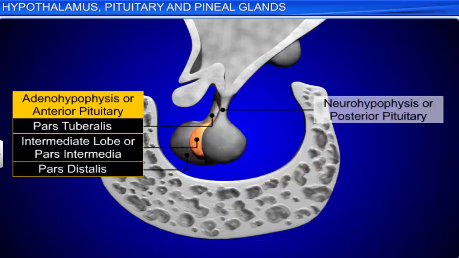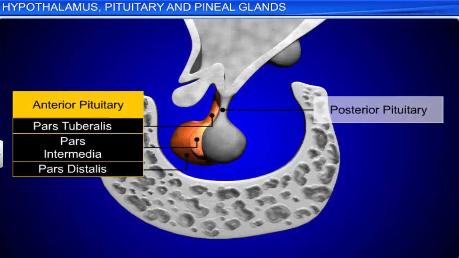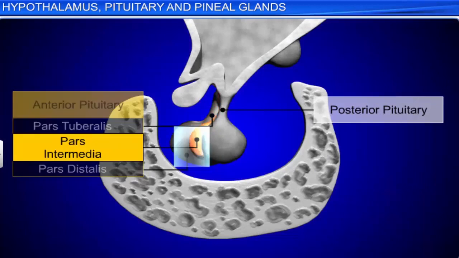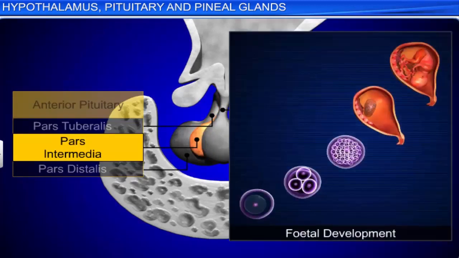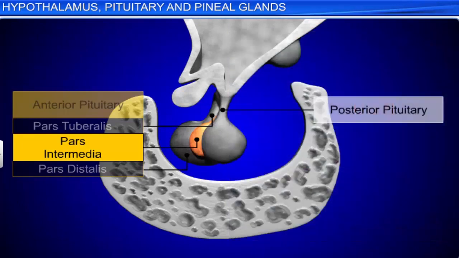It includes an intermediate lobe or pars intermedia and anterior lobe or pars distalis. The pars intermedia atrophies during human fetal development. Did you know that in humans, the pars intermedia is almost merged with the pars distalis?